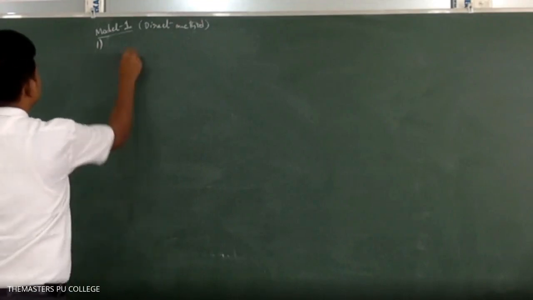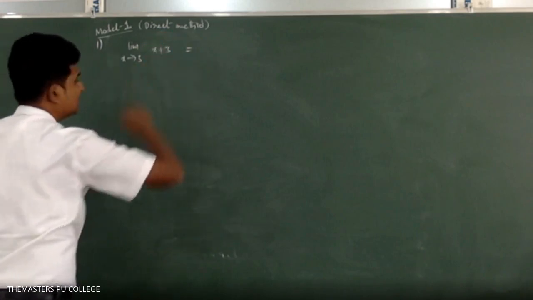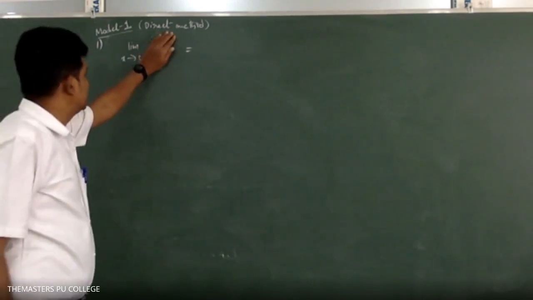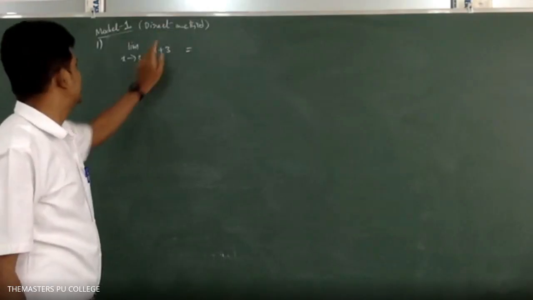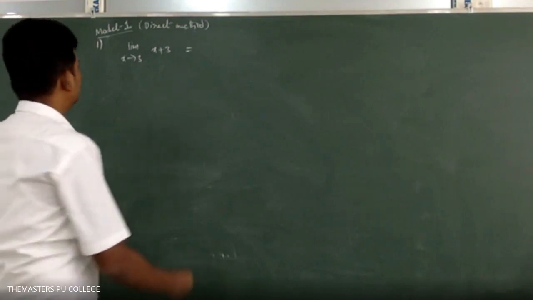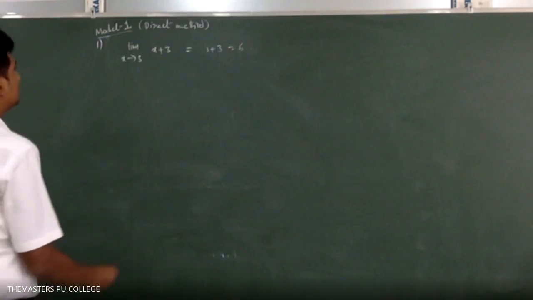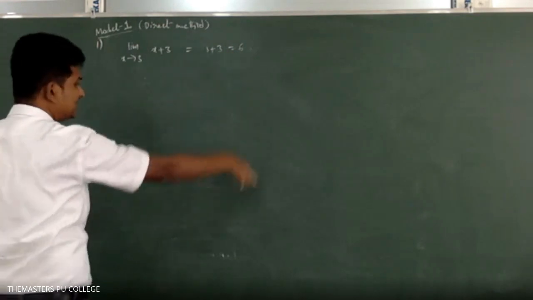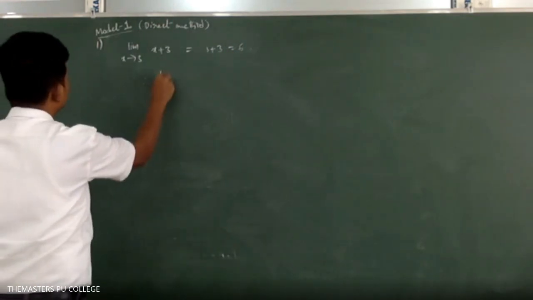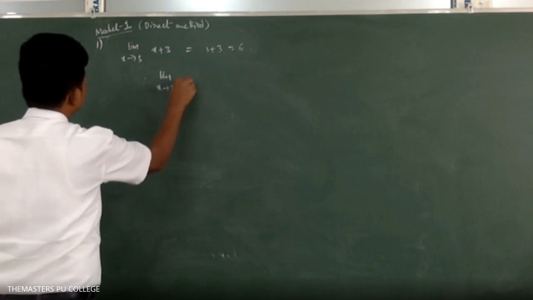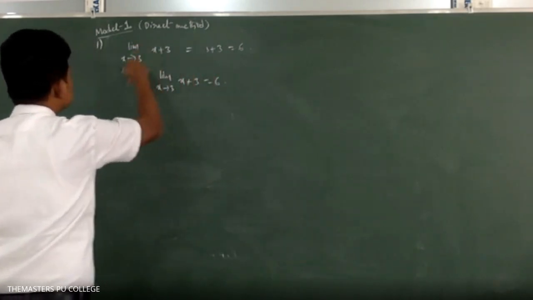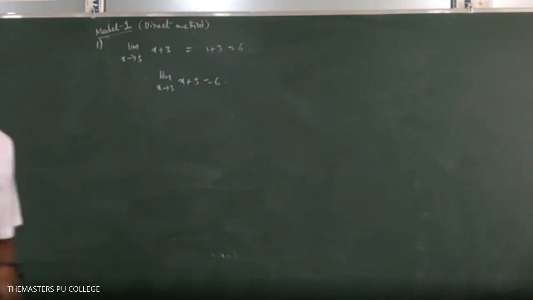What is the question? Limit x approaches 3, x plus 3. In the direct method, in the given function, we put x equal to 3. Very simple. Put x equal to 3, what will you get? 3 plus 3, which is 6. Therefore, limit as x approaches 3 of x plus 3 equals 6. The limiting position of this function when x approaches 3 is 6.